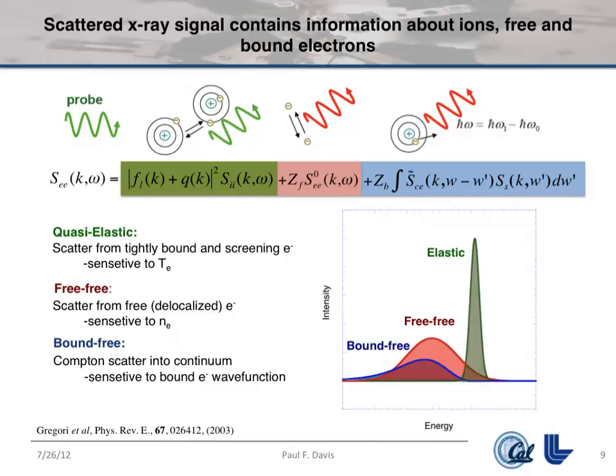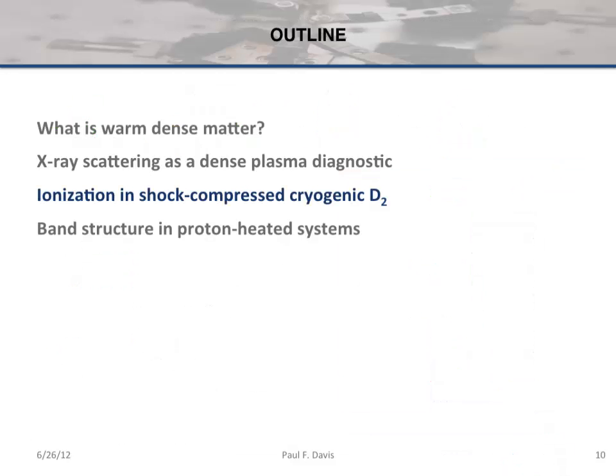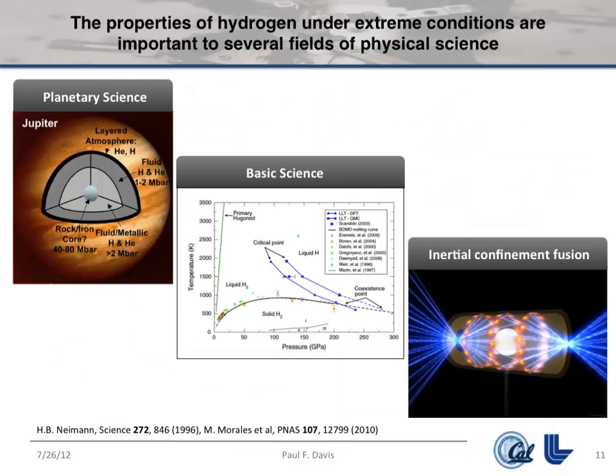There's also a third component, which is scattering off electrons that are bound but that are freed in a Compton scattering event. And that spectrum is actually really closely related to the wave function of the electron in the bound state. So that's a probe of atomic physics in the dense plasma. I'm not focusing on that so much here, but one could do detailed studies of what that looks like under these conditions.